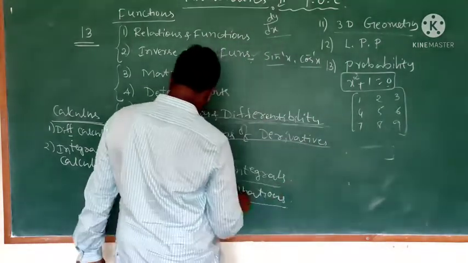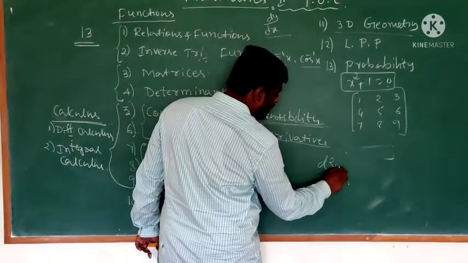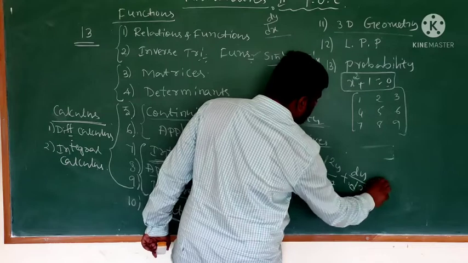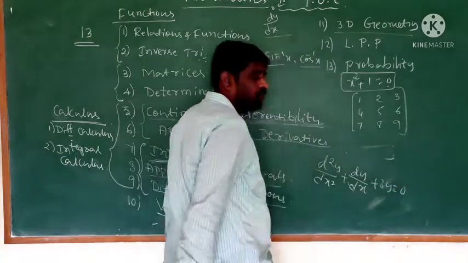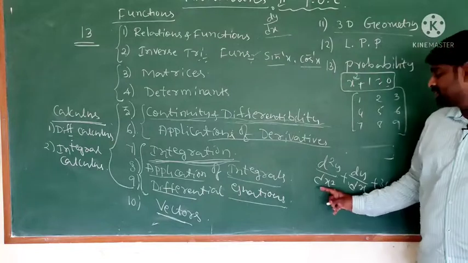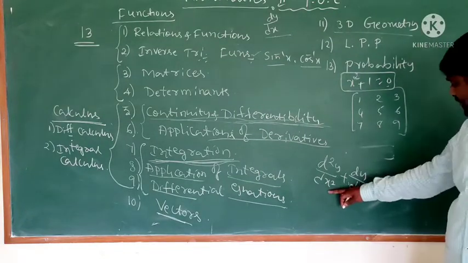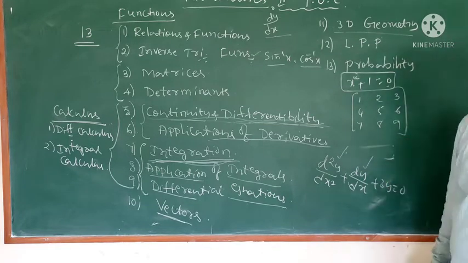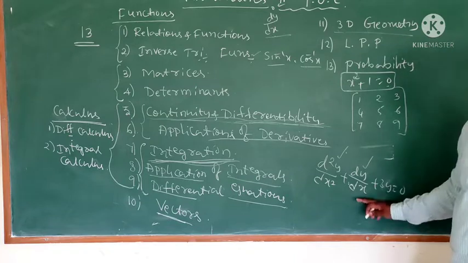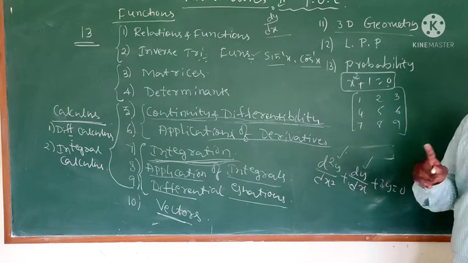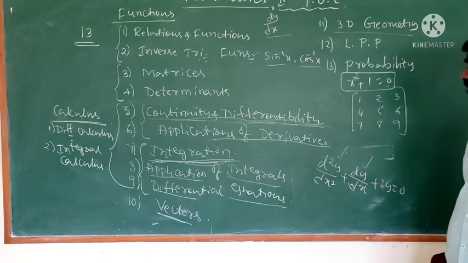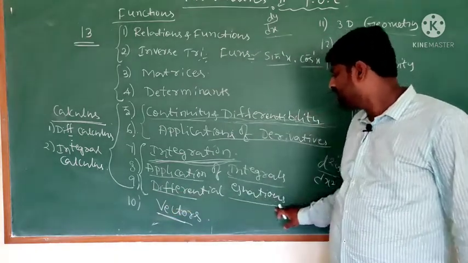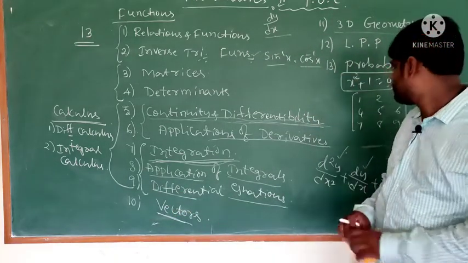For example, a differential equation is d square y by dx square plus dy by dx plus 3y is equal to 0. This is called a differential equation. So what does a differential equation contain? Derivatives. An equation that contains derivatives is called a differential equation. Such concepts you will discuss in the chapter differential equations.